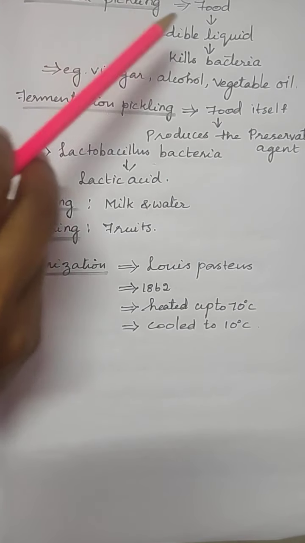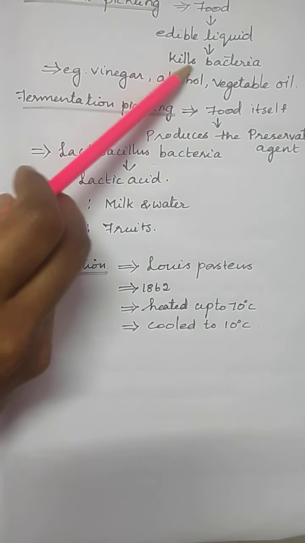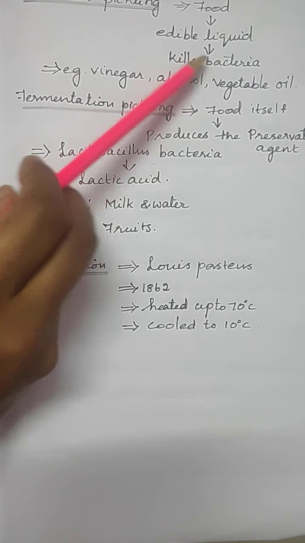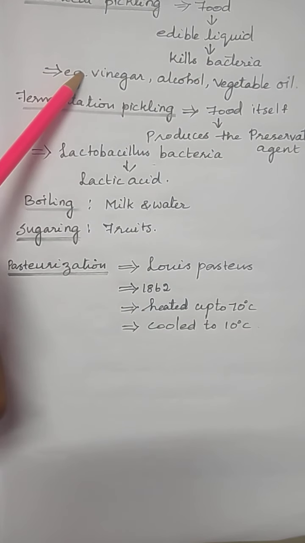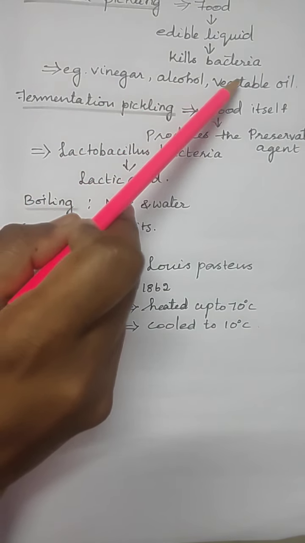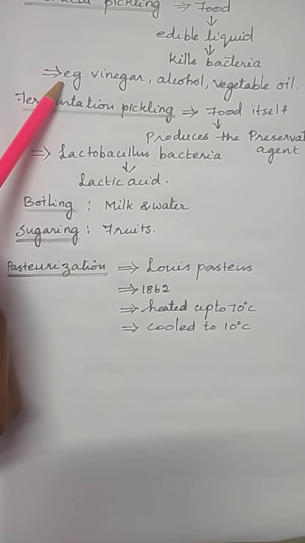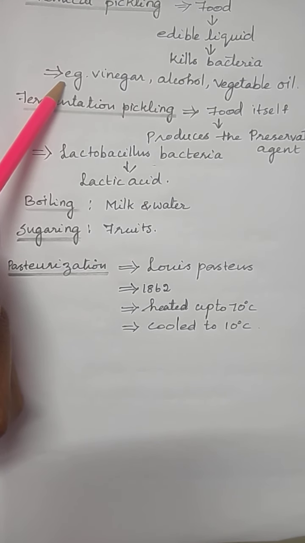Chemical pickling means food is placed in an edible liquid that kills bacteria and other microorganisms. For example, the edible liquid can be vinegar, alcohol or vegetable oil. For example, a mango fruit spoils within a week or two.